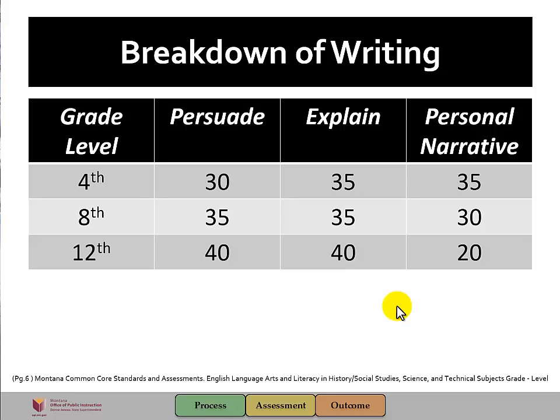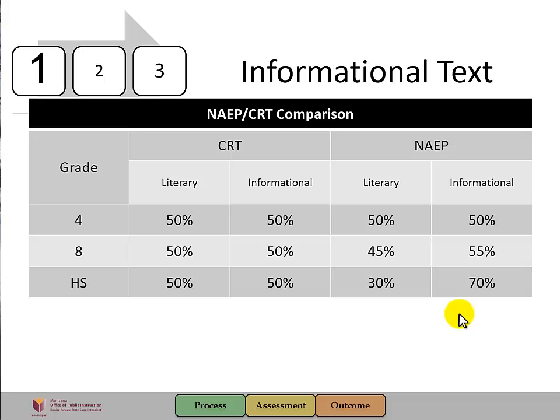It follows that writing assessments aligned with the standards should adhere to the distribution of writing purposes across grades outlined in NAEP. Here we can see by grade level the emphasis that should be placed on writing to persuade, writing to explain, and writing for personal narrative. The Common Core state standards aim to align instruction with the NAEP framework so that many more students than at present can meet the requirements of college and career readiness.